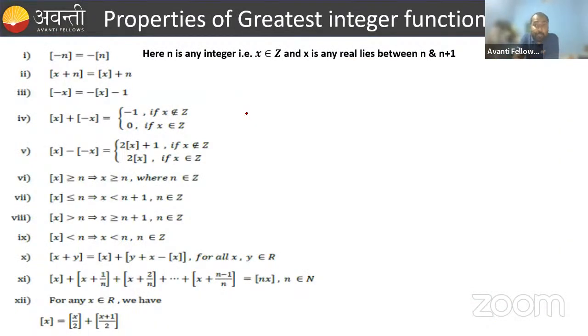Some properties of greatest integer functions are given on your screen. You can take a screenshot on your desktop, laptop or mobile. To prove all these properties, just put x as any real number and you will get the proved properties.